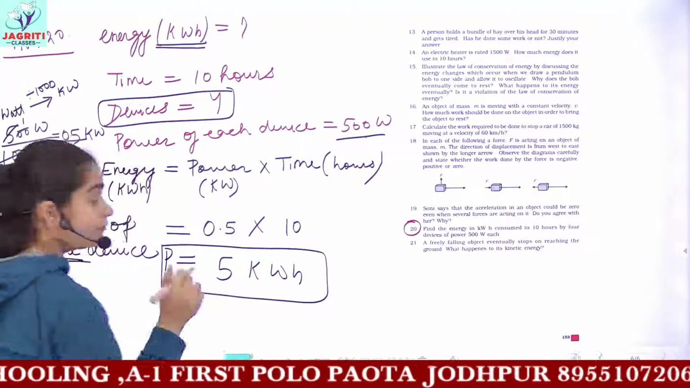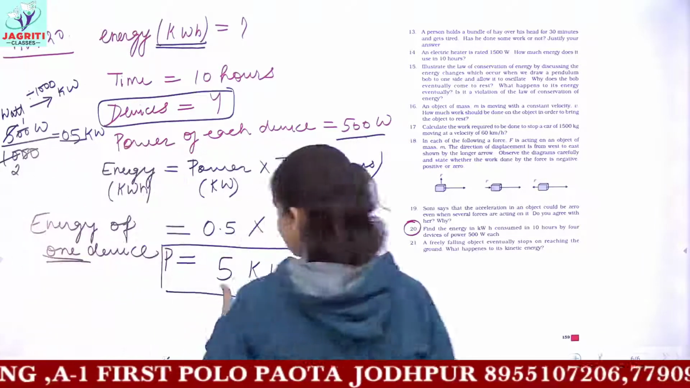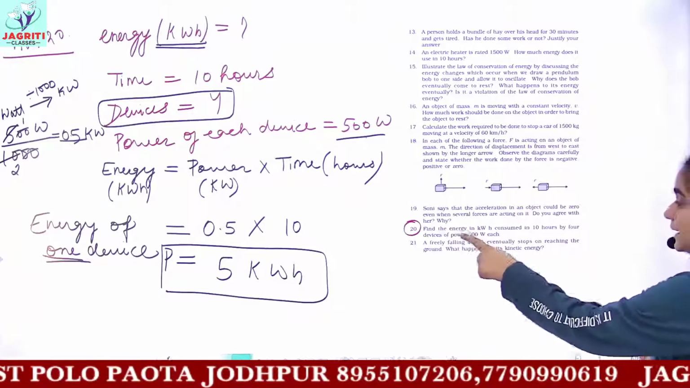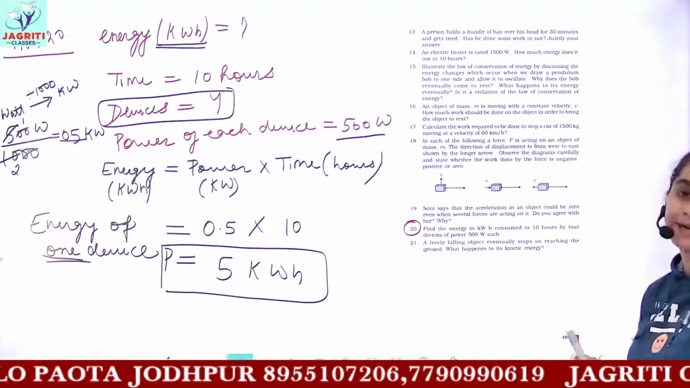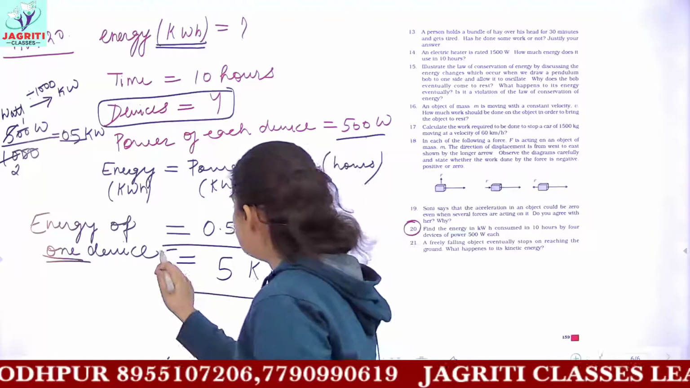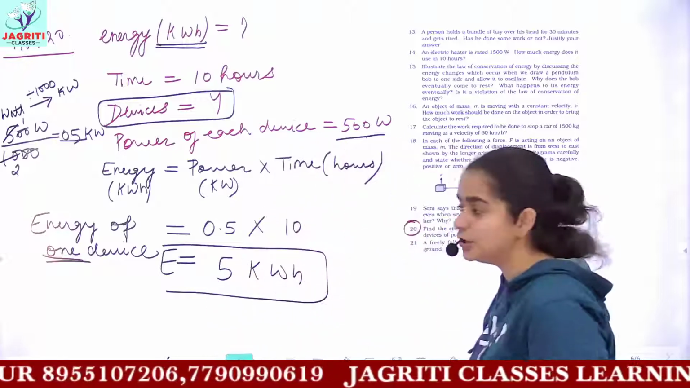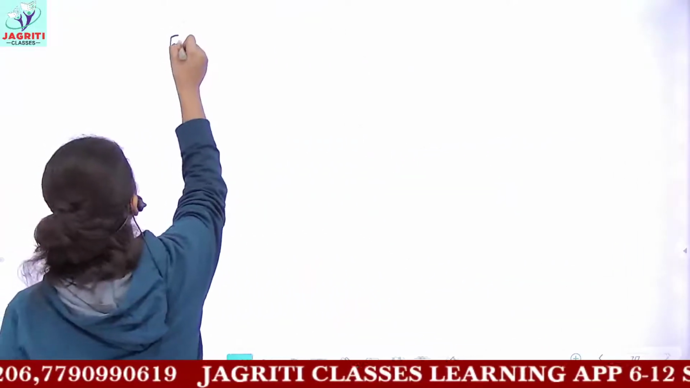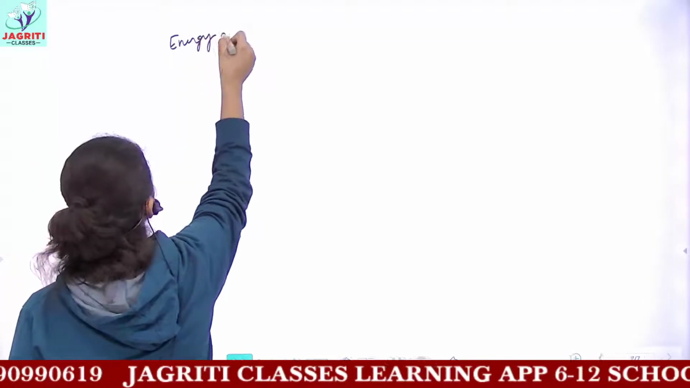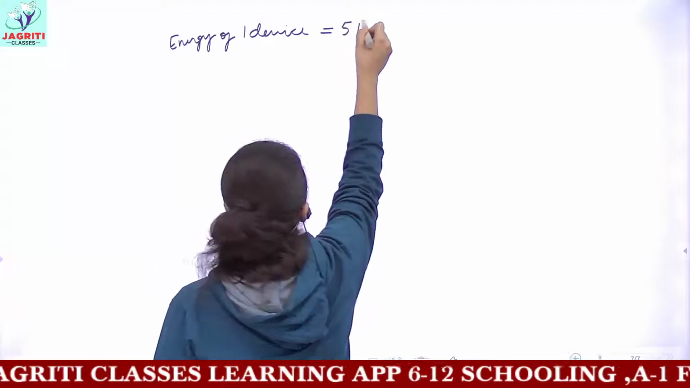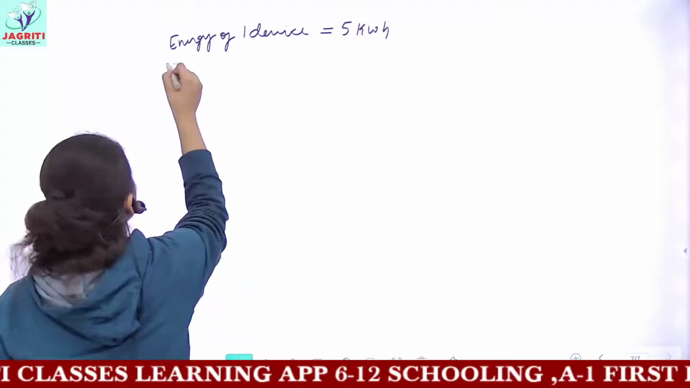So power of one device is 5 kilowatt hour, and you are asked to find the energy of all the devices. So energy of, not power, energy of one device is 5 kilowatt hour. The energy of one device came out to be 5 kilowatt hours.